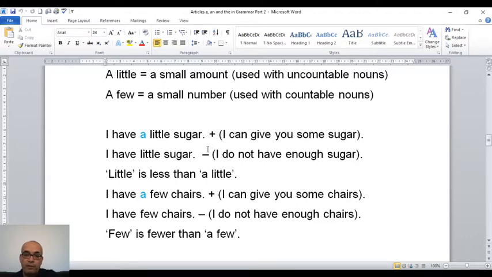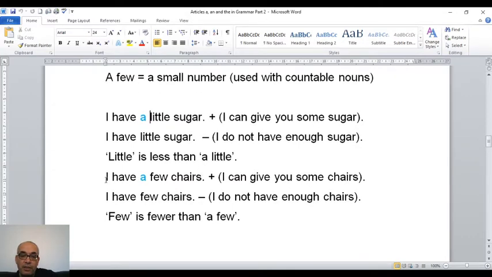And this is the meaning of positive and negative. Another point, some of you can see "a." Of course, "a" is part of "a little." I cannot say in English "a sugar," it's wrong. So "a" and "little" come together, they are one word. Here "a" is not for sugar, "a" is used with "little." Now "little" in English is less than "a little," of course, because "little" is negative, "a little" is positive.